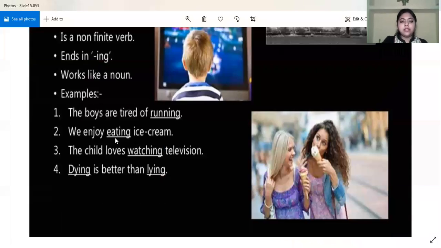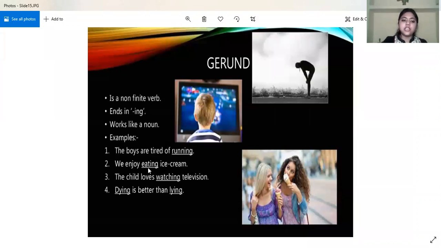Now let us look at the examples. The boys are tired of running. We enjoy eating. The child loves watching television. Dying is better than lying. What did we observe in each and every example? That the verbs are used with ing. The gerund always ends in ing.